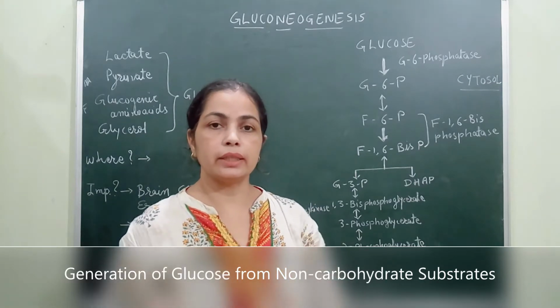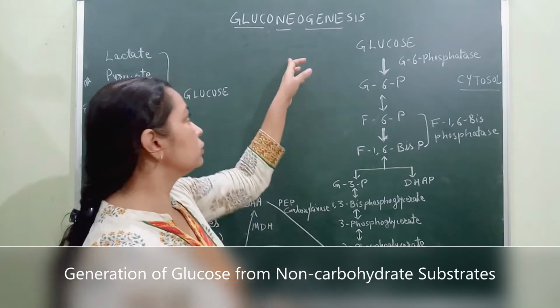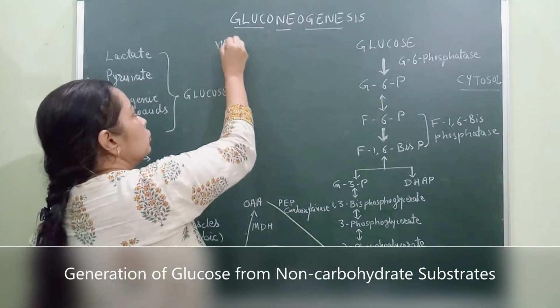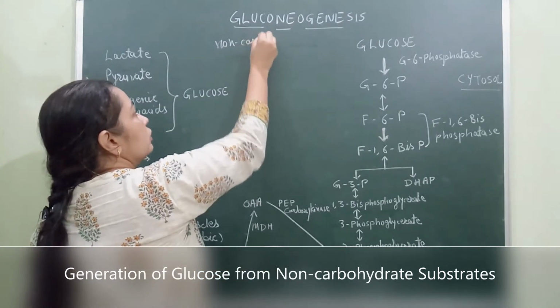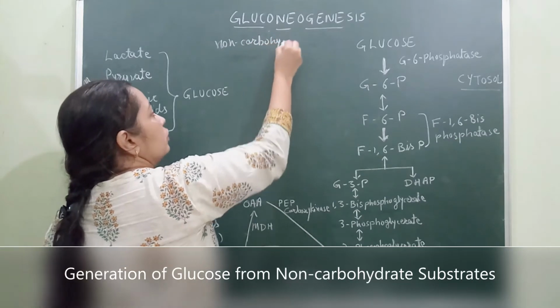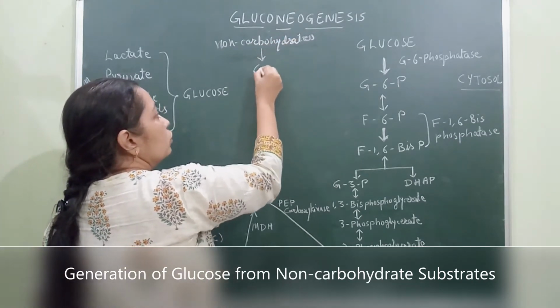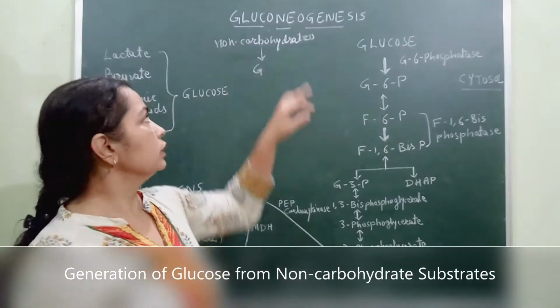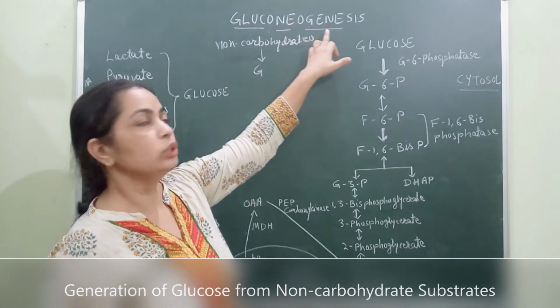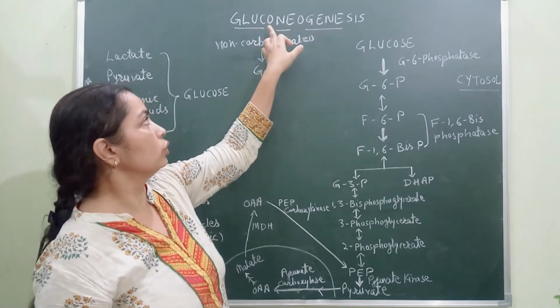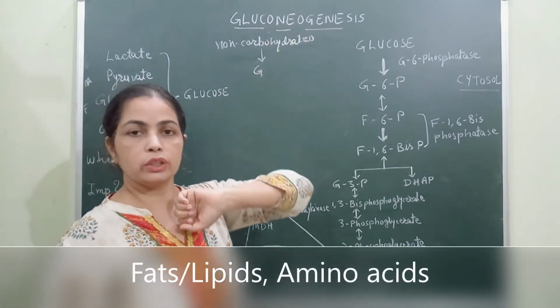But in this process, non-carbohydrate sources are used to get glucose. That's why it is named gluconeogenesis, generation of glucose from non-carbohydrate sources.